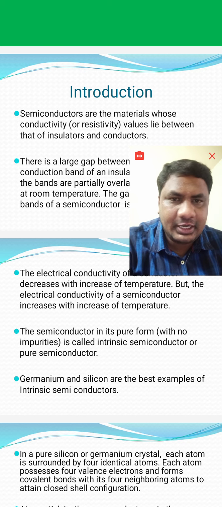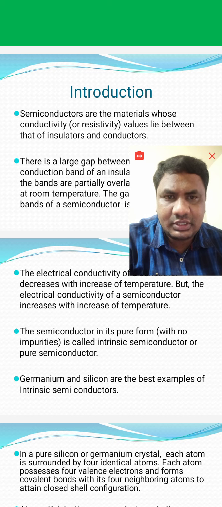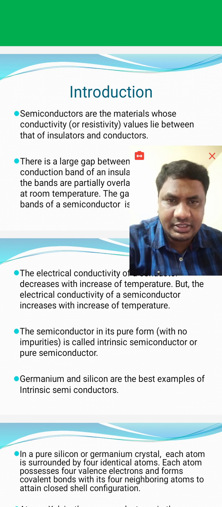Conduction band contains the conduction energy levels of all the atoms in a particular substance. In between these two, there is a gap that is said to be the forbidden energy gap or simply energy gap.